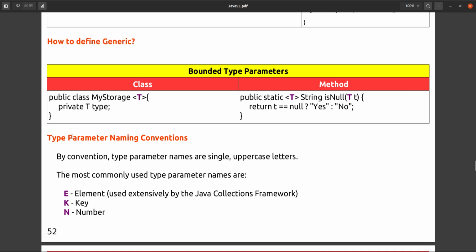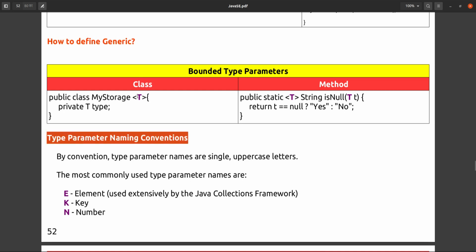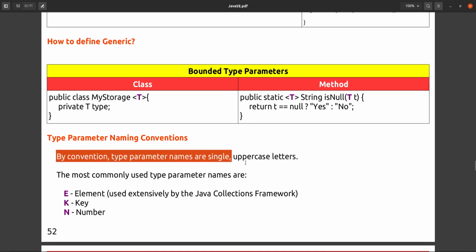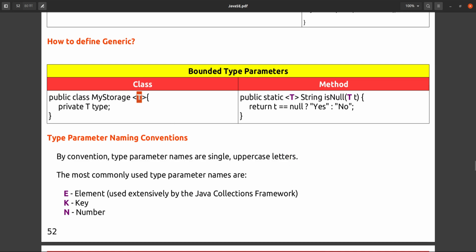And here are some naming conventions. Why have we used this T only? Because there is a naming convention, that's why we have used this T. By convention, the type parameter names are a single uppercase character only.